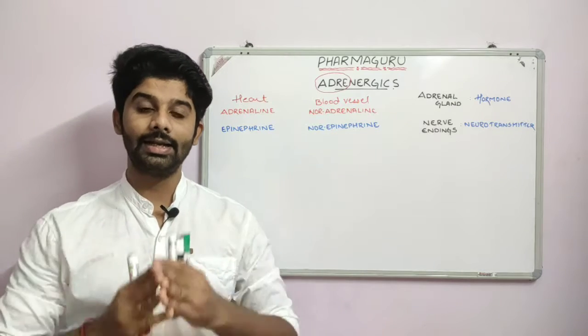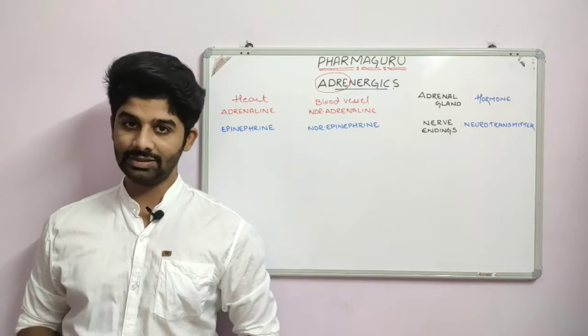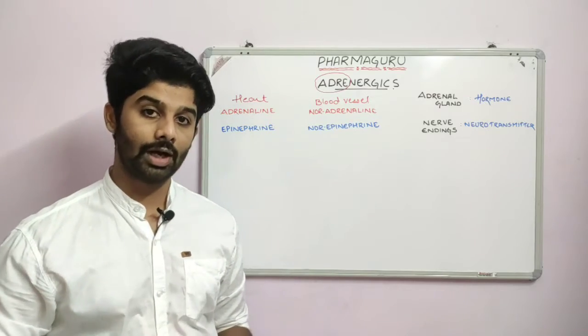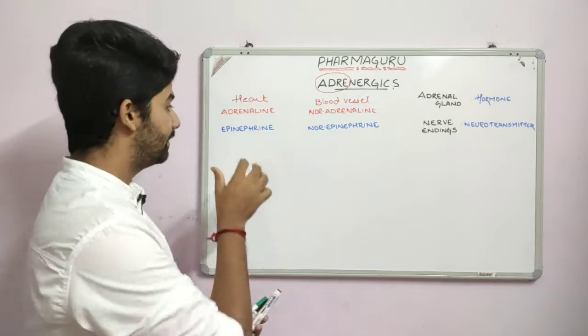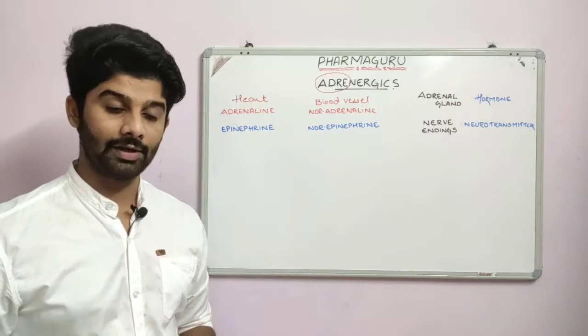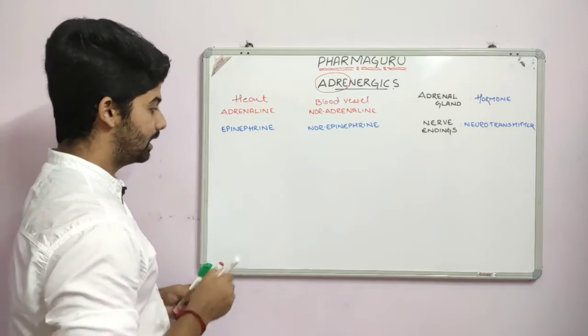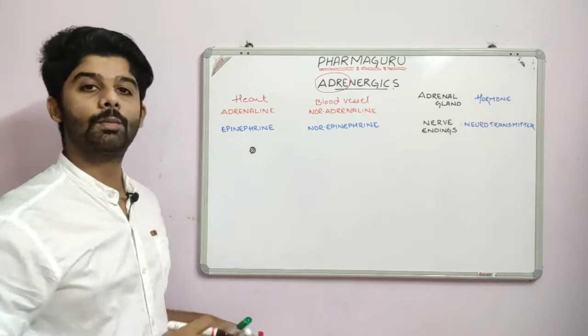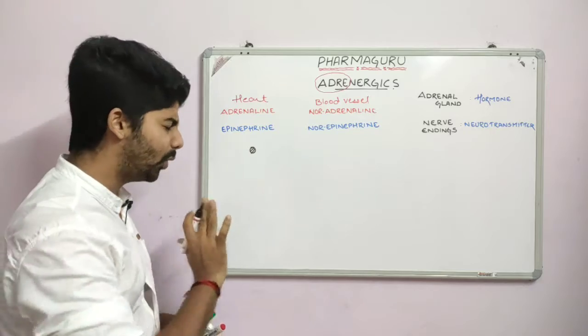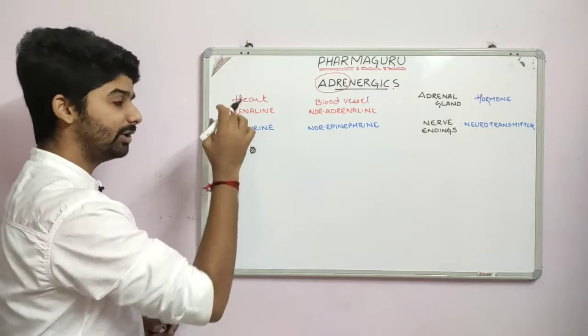Adrenaline and noradrenaline are similar compounds. The difference is adrenaline has more effect on the heart, whereas noradrenaline has more effect on the blood vessels. Next thing, then what is epinephrine and norepinephrine? I'll tell you. Consider this as adrenaline, right? The same compound is also known as epinephrine. There is no other difference. These are not two different compounds.